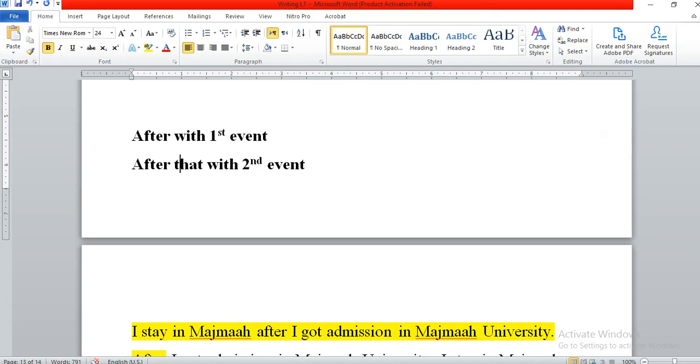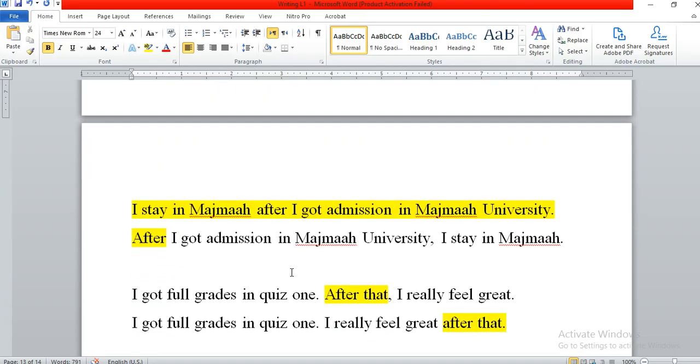Look, if we use "after" at the beginning of the sentence, then after the first clause we have to put a comma. But if we are using "after" in the middle, then you don't need to put a comma anywhere.